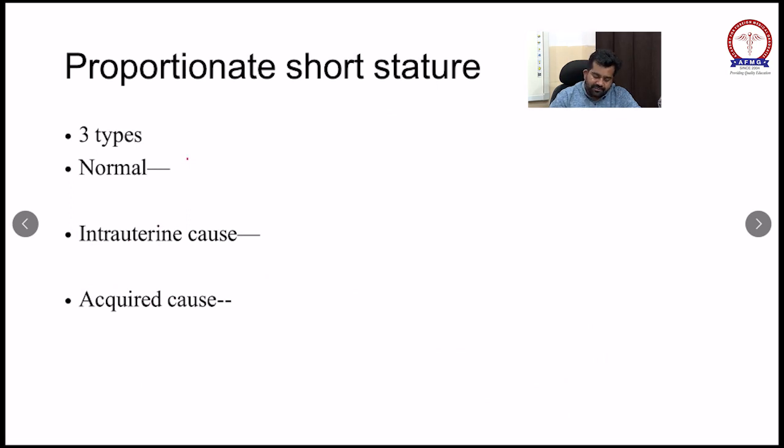The velocity of the growth. Velocity is according to age. The growth velocity is according to the normal parent height. It will be normal in familial short stature, whereas growth is also delayed in this CDGP variant. Onset of puberty will be normal, whereas onset of puberty is delayed.